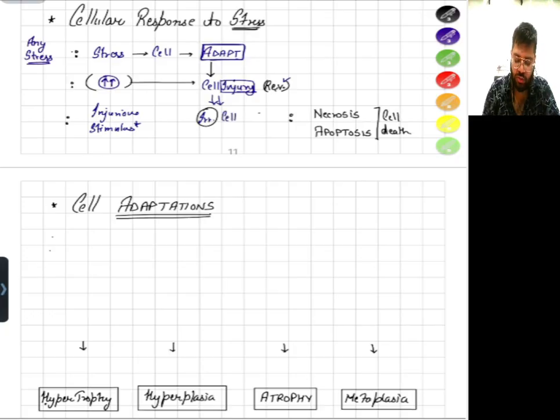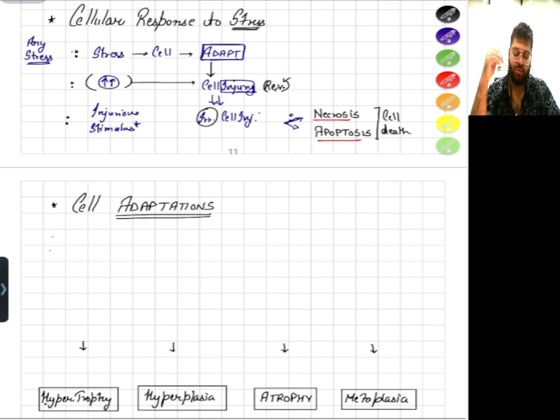And we have got two types of irreversible cell injury, I mean the last part. So when irreversible cell injury occurs, what will be the end point of that? The end point will be that the cell will die. The cell will die by two processes. First is necrosis, the second is apoptosis. We will discuss all these things in the upcoming chapters.